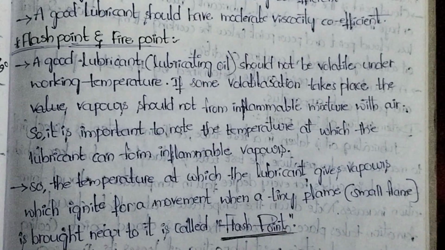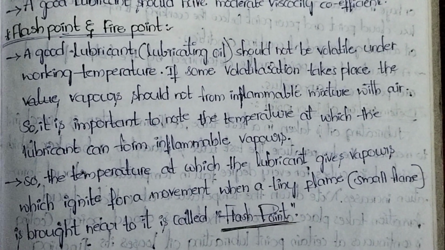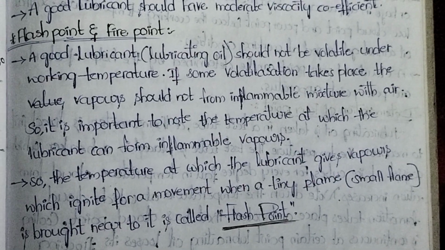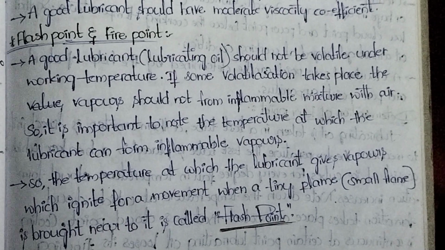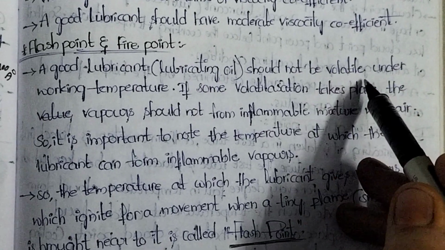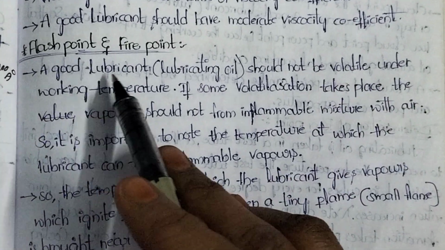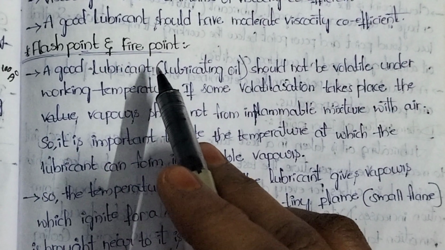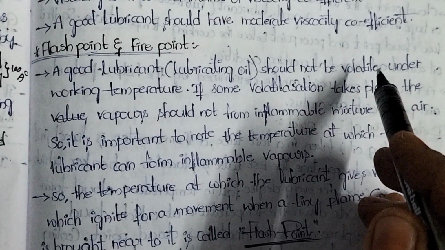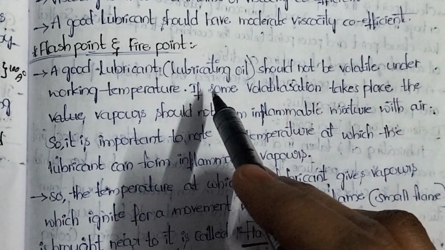Look into the notes first. A good lubricant or lubricating oil should not be volatile. Volatile means a substance which can undergo evaporation easily. A lubricant is considered good if it does not undergo evaporation at working temperature.